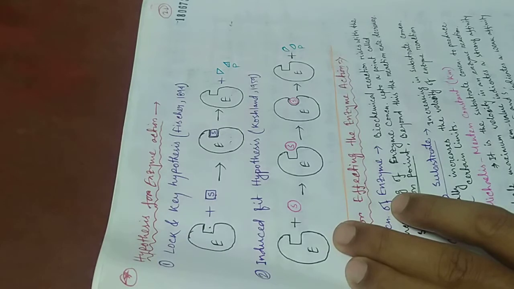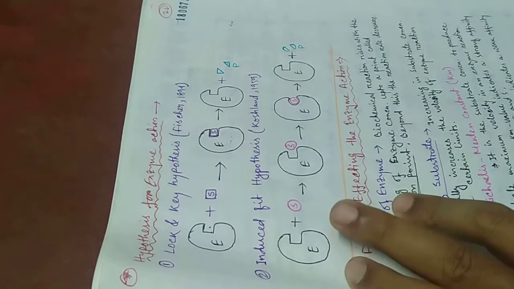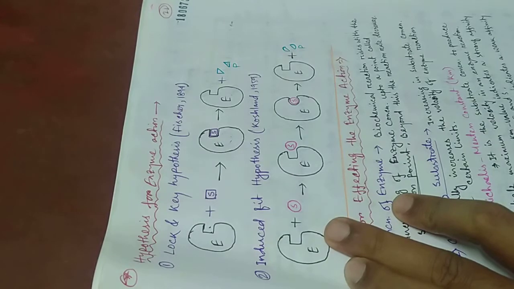According to this theory, the active site of an enzyme contains two groups, the buttressing group and the catalytic group.